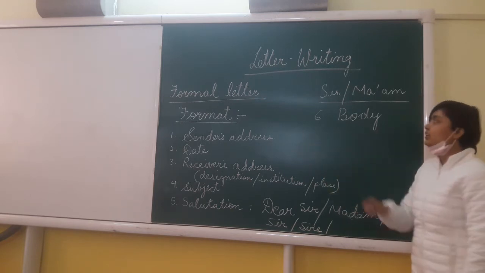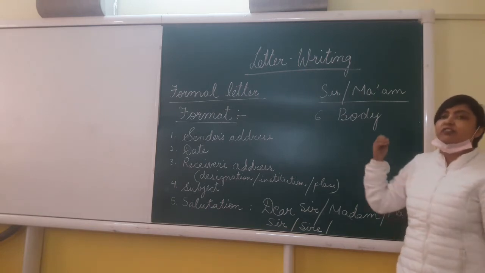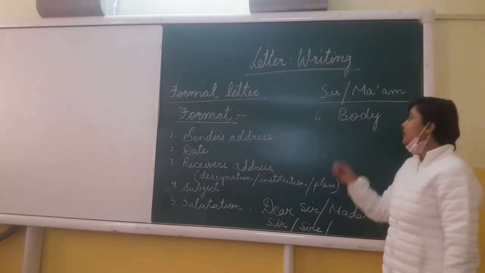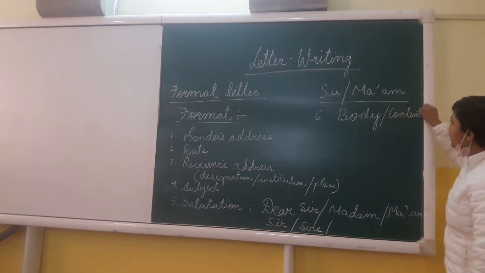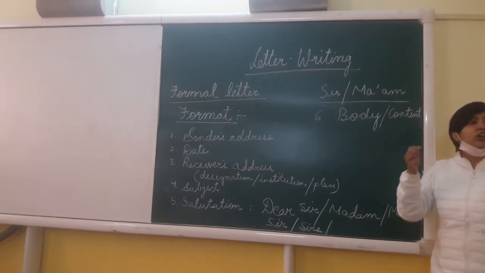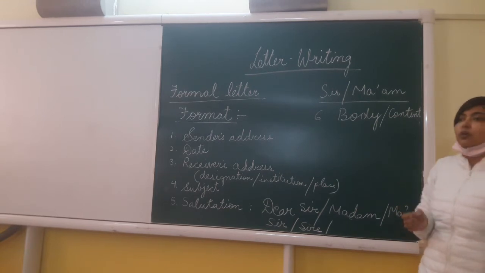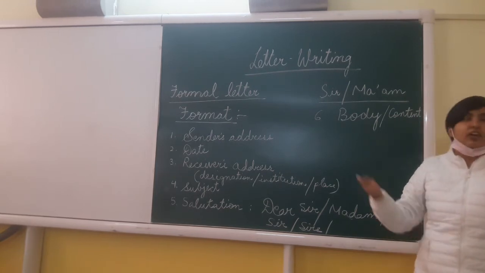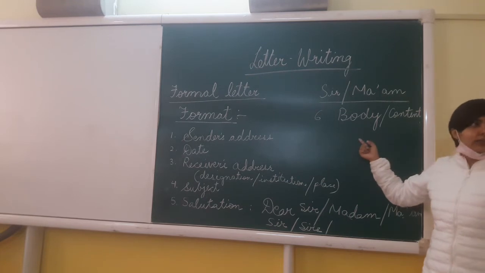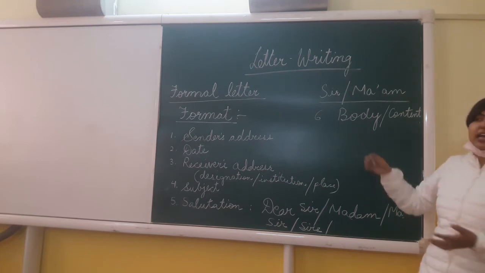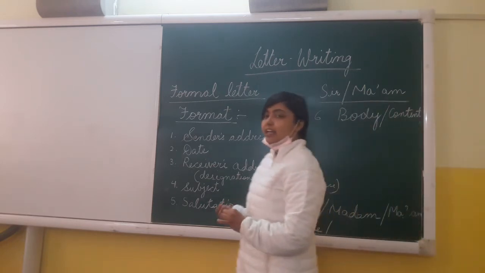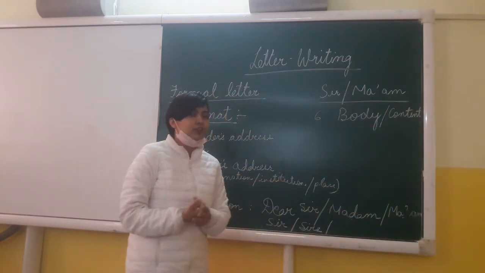Now the body of the letter again consists of 3 different parts. This body, also known as the content of the letter, means what should we write, what all things are necessary, what all are the requirements of writing the body. Many times students have this question in their mind: what to write, we do not know what to write.